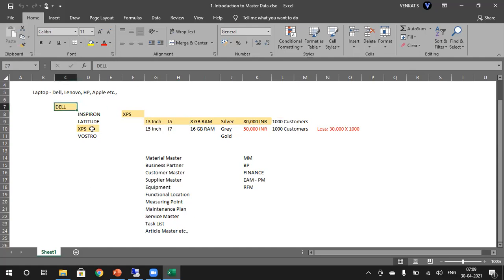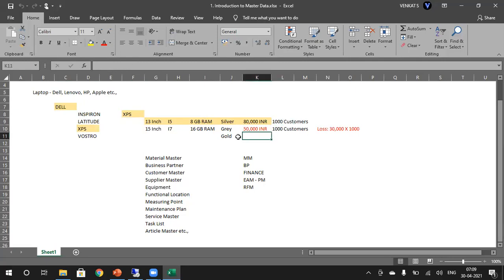But the laptop details would be one-time data. This is not going to change. This will be the same for 1,000 customers, but the transaction data will change. So this one-time data is considered master data and this is considered transactional data.